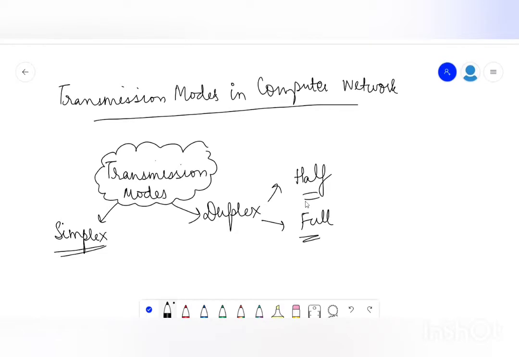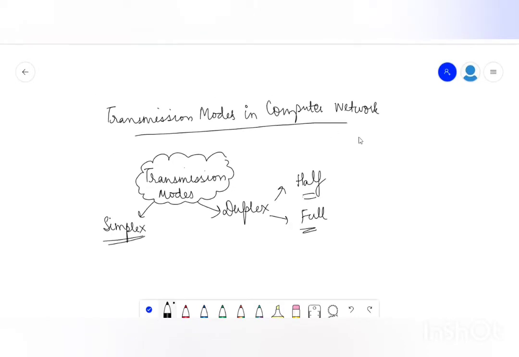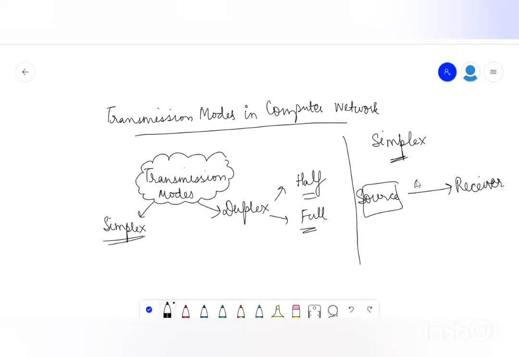Now let's understand what is this half duplex and what is this full duplex. First of all, let's understand कि simplex communication क्या होती है. Simplex communication system के अंदर there is one source and only the source is sending the information to the receiver. This is the simplex communication.